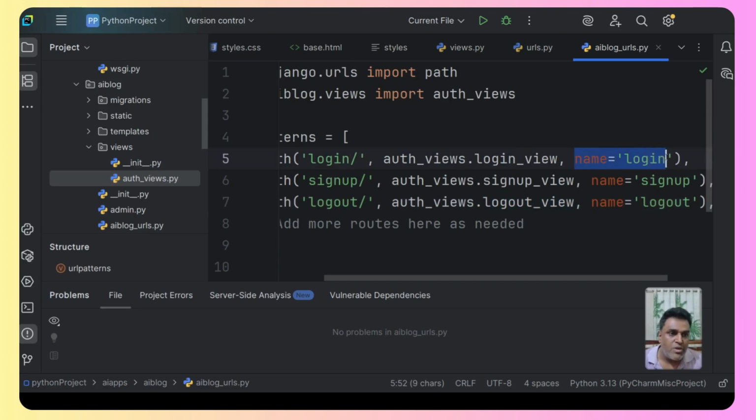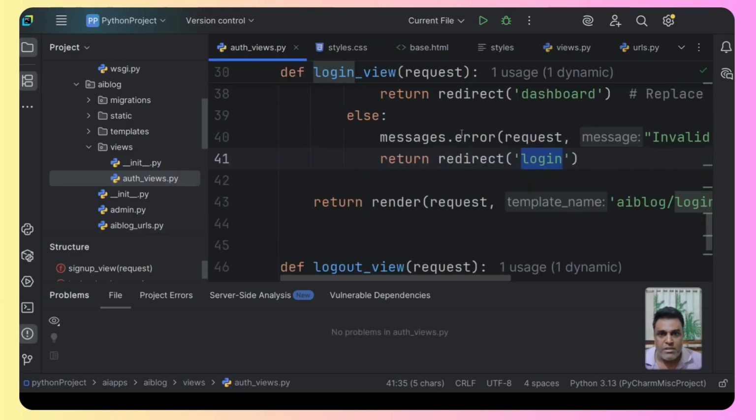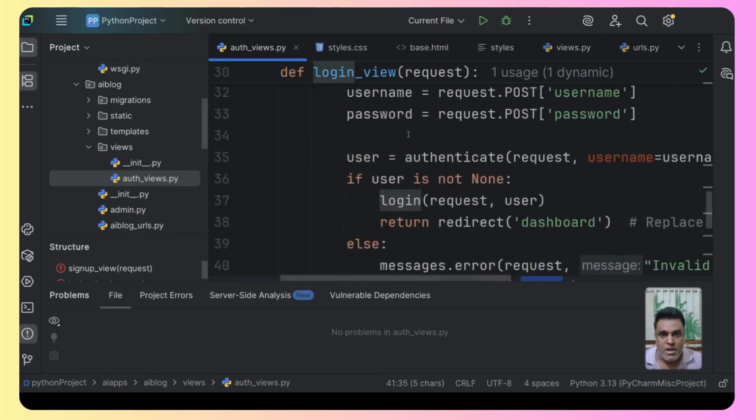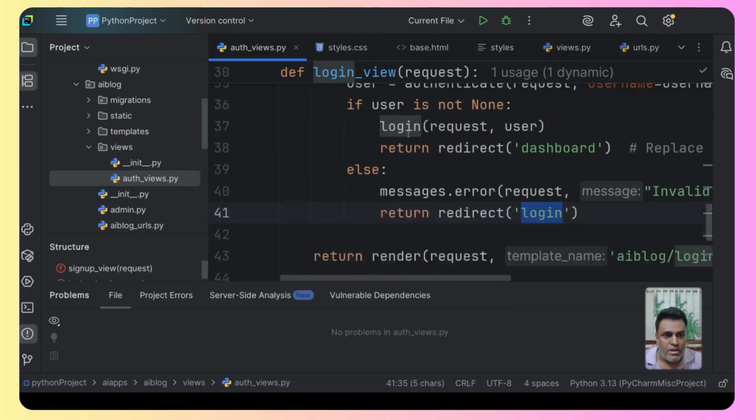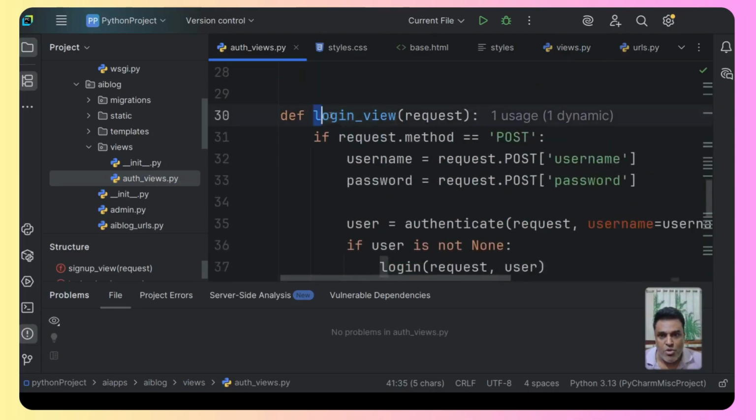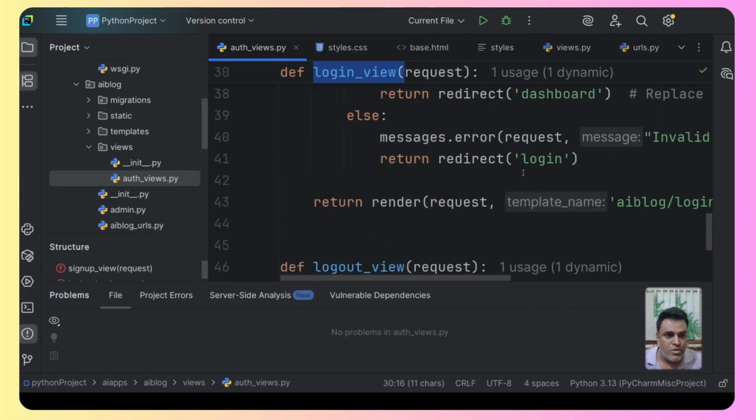And now over here, you can see for the login pattern, the URL, I have used the name login. Now this makes a lot of sense. If you go back to the code that we did, that was auth, this one, auth_views. Now, if you come to the login function, that is login_view, inside that you can see this login.